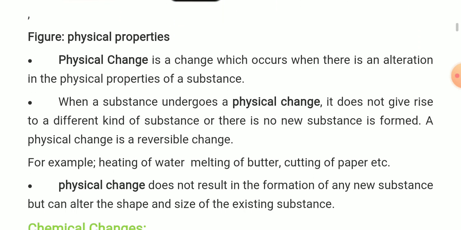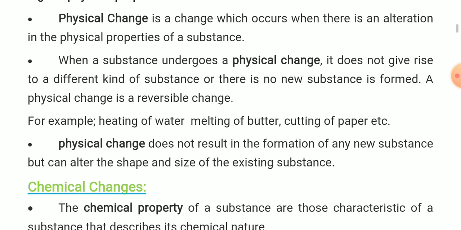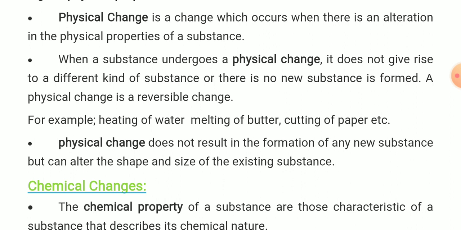Now physical change is a change which occurs when there is an alteration in the physical properties of a substance. When a substance undergoes a physical change, it does not give rise to a different kind of substance.